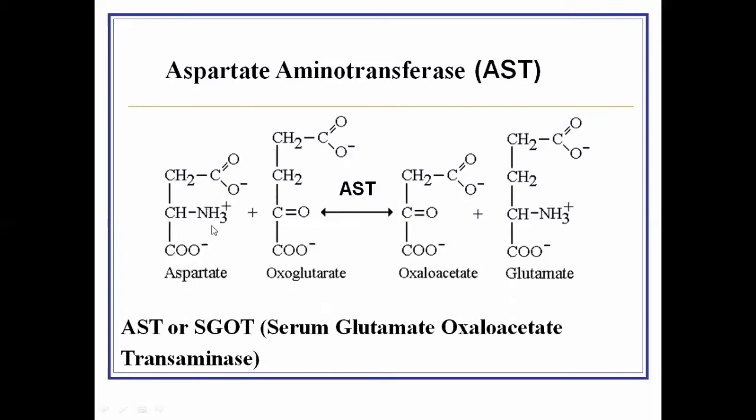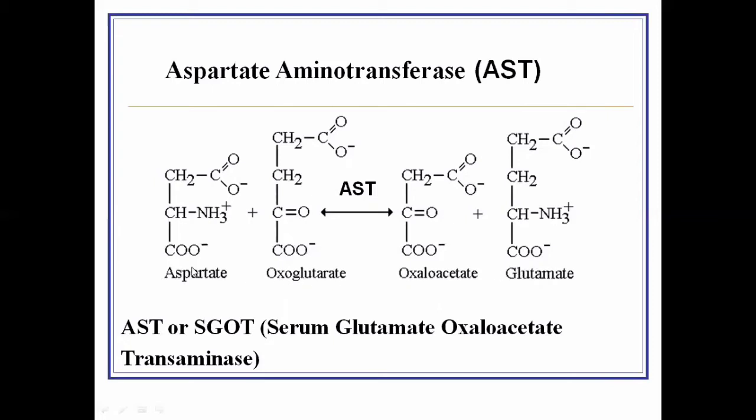It is a reversible reaction. There is the transfer of an amino group from the aspartate to the oxoglutarate, or in this case, alpha ketoglutarate. This is a keto acid containing the keto group and the carboxyl group. So in the transfer of the amino group from the aspartate, the amino group will be transferred to the oxoglutarate. This keto group will receive the amino group, and the oxoglutarate will become glutamate.